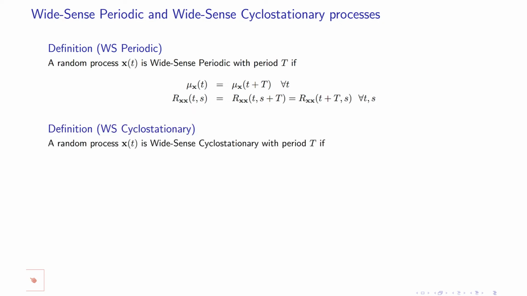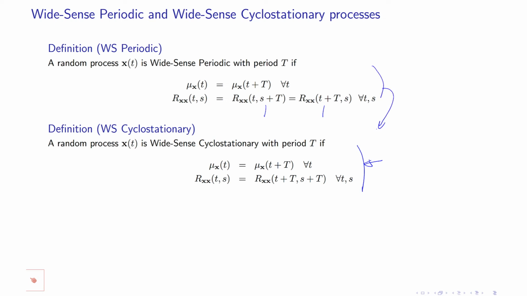Another definition is what's called wide sense cyclostationary. This definition is more useful than wide sense periodic. This is the case where first of all the mean is periodic, but the autocorrelation function is not only periodic individually with respect to each argument, but for both of them together. So this one is less restrictive. If you have this one, you have the other, but not the reverse.